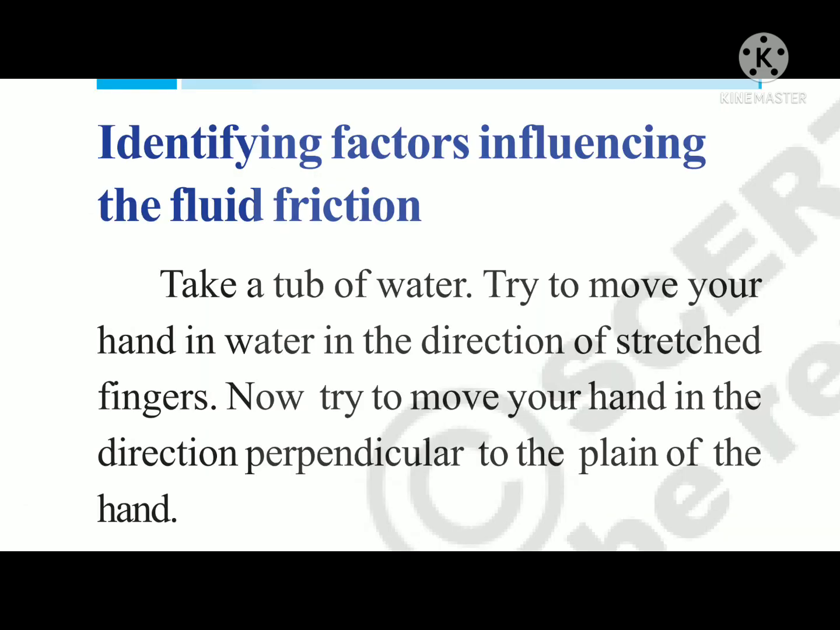Students, let us understand the factors that influence fluid friction. To understand, observe this activity. Take a tub of water. Try to move your hand in the water in the direction of the fingers stretched. Now try to move your hand in the direction perpendicular to the open face of the hand. In the second case, perpendicular to the open face, you feel more frictional force, that is the drag.